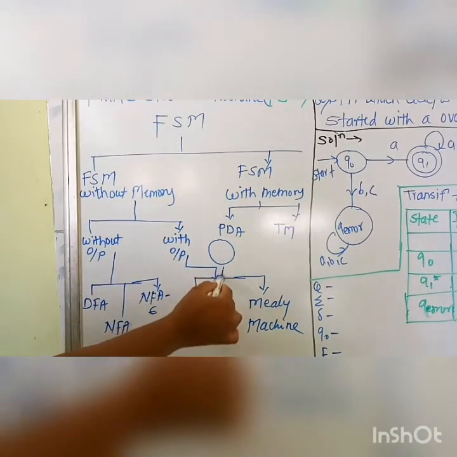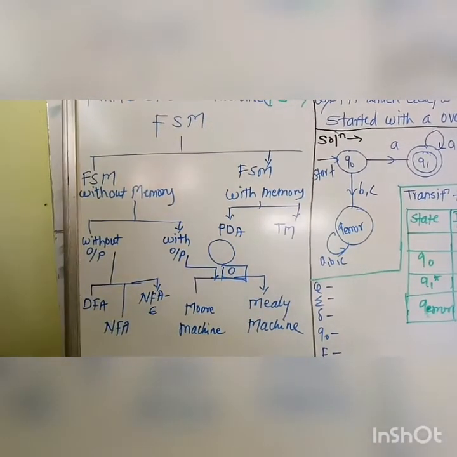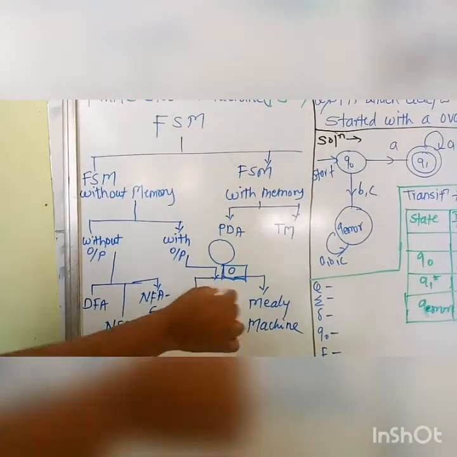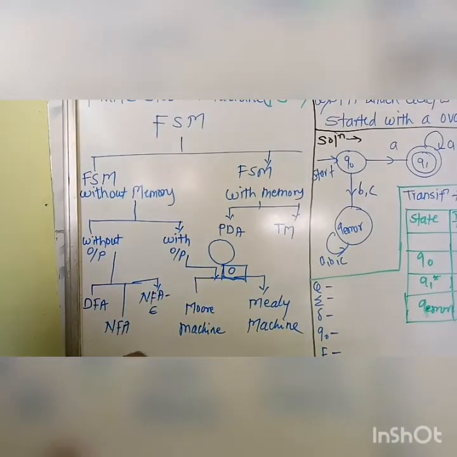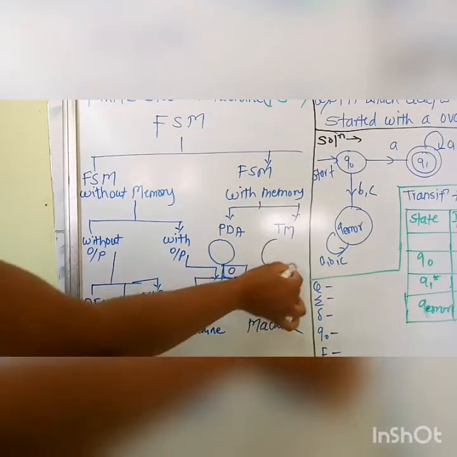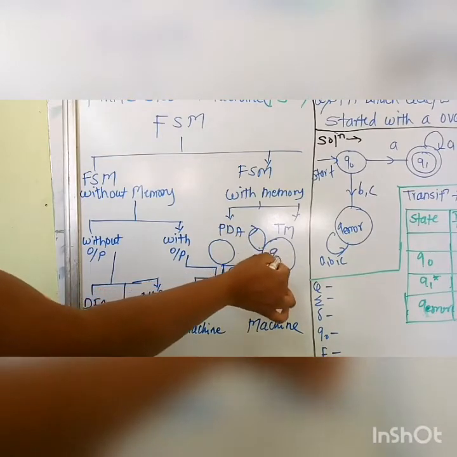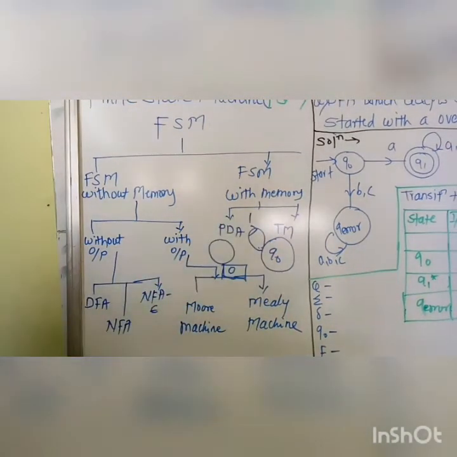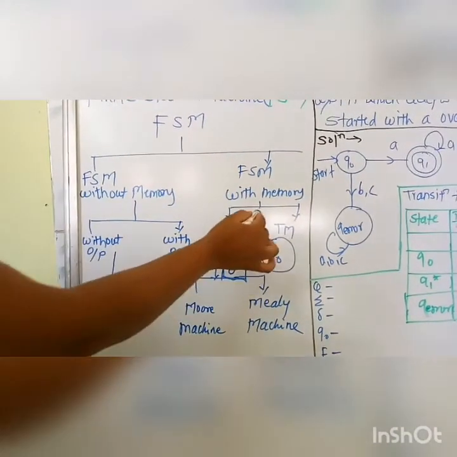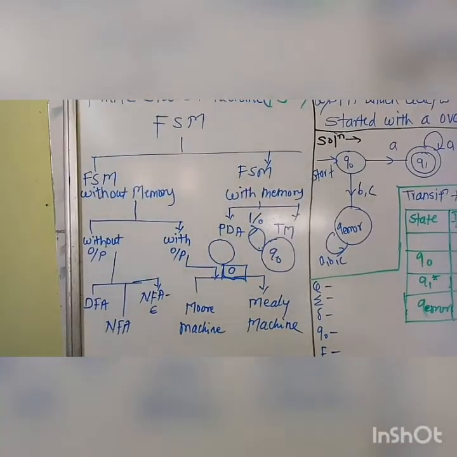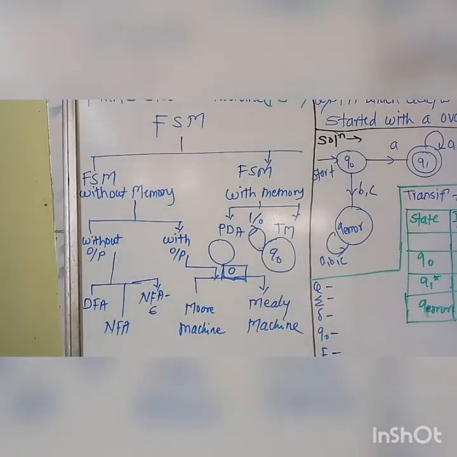If we show the output, 0, 1 or whatever it would be, below this state, then it is one type of machine, the Moore machine. In a Mealy machine, suppose this state has the input 1. If we accept 1, we get output 0. Then it is shown along with its input. This machine is termed a Mealy machine.